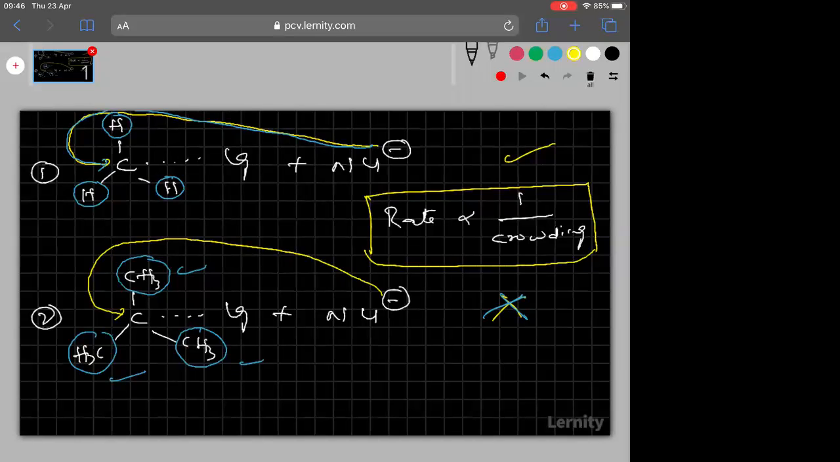So in the first case, crowding is less, so rate of SN2 will be more. In the case of the second one, crowding is very high, so rate of SN2 will be very less.